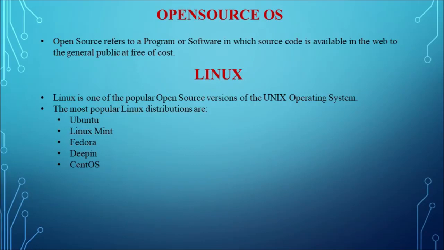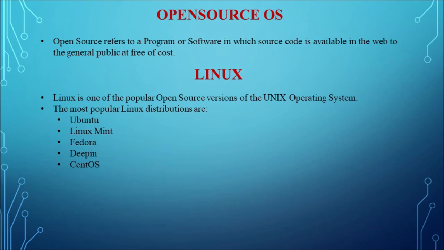Already we have learned the concept of open source operating system. Open source refers to a program or software in which the source code is available on the internet to the public, where the public can download the source code and edit it based on their convenience. All of this is free of cost. The source code is free of cost, so that is the main advantage, the main plus point, of the open source operating system when compared to the proprietary operating system.